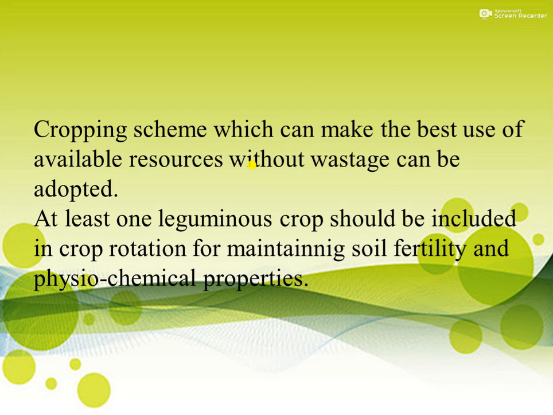Then a cropping scheme which can make the best use of available resources without wastage can be adopted. The main purpose behind suggesting the cropping scheme is that the farmer can use all the resources for production or earning money. At least one leguminous crop should be included in crop rotation for maintaining soil fertility and physiochemical properties. As we know, cereal crops are heavy feeders of nitrogenous fertilizer, therefore to maintain the fertility of soil and physiochemical properties, at least one leguminous crop should be suggested.